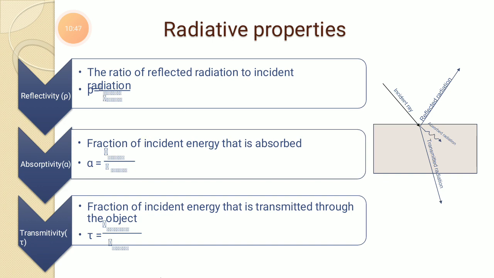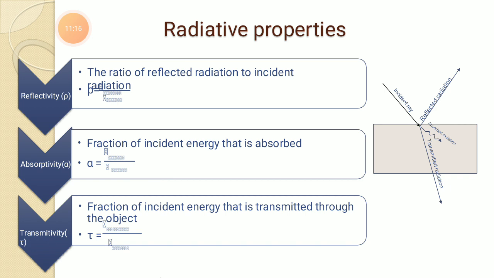First one is reflectivity. Reflectivity rho is the ratio of reflected radiation to incident radiation. Similarly, absorptivity means the body will absorb some radiation. The fraction of incident energy that is absorbed, divided by the total radiation incident on that body, is known as absorptivity. And transmittivity: some fraction of the incident ray will be transmitted.